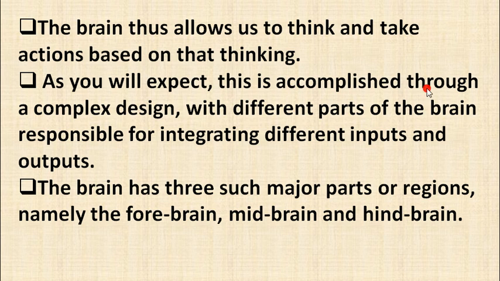As you would expect, this is accomplished through a complex design, and all the mechanism is very complicated. The brain has three such major parts or regions, namely the forebrain, midbrain and hindbrain. So these are the three important parts, or we can say the three major regions of the brain: forebrain, midbrain and hindbrain.